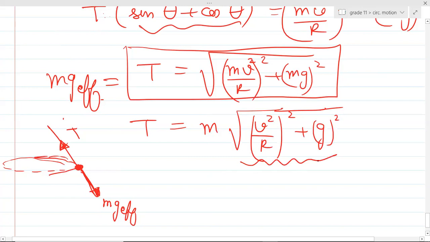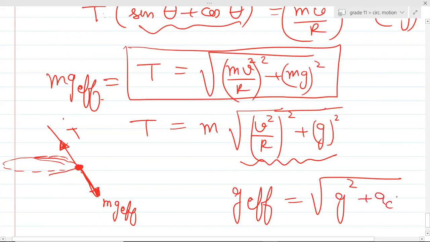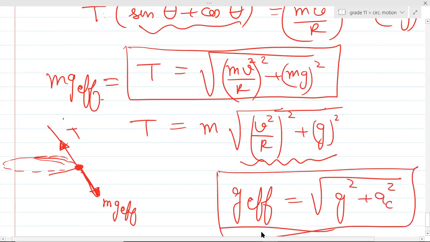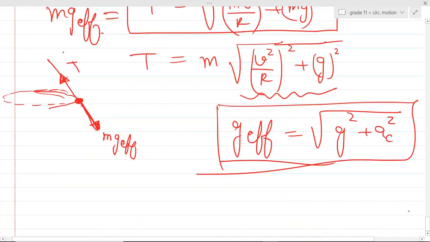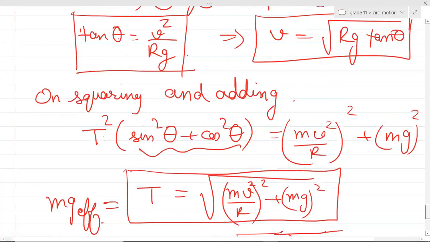So basically, this thing. Is this clear? Is this clear, guys?